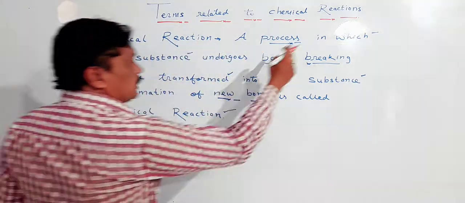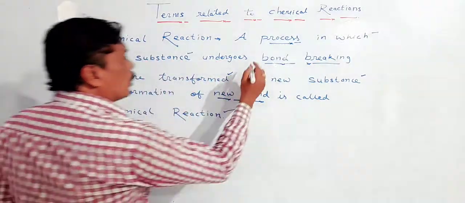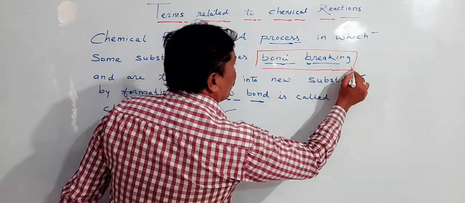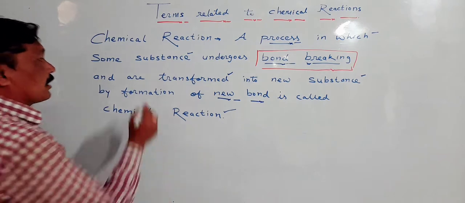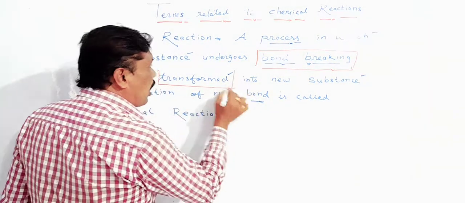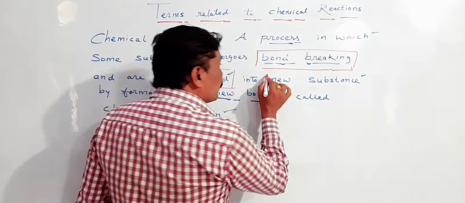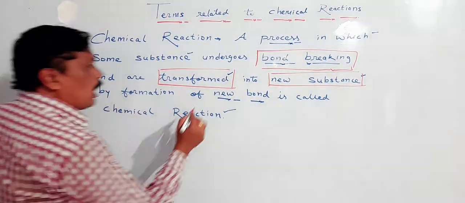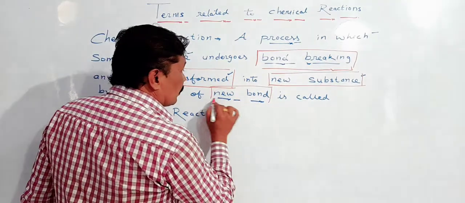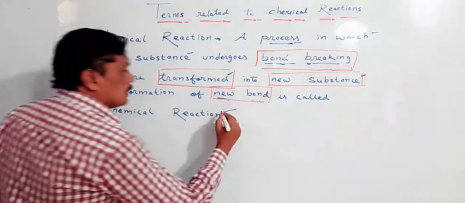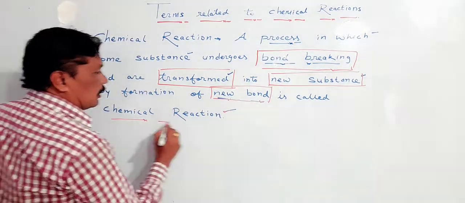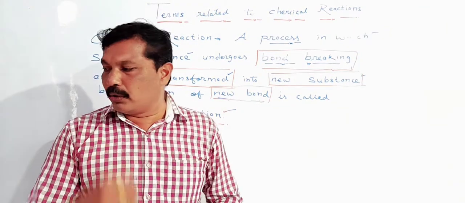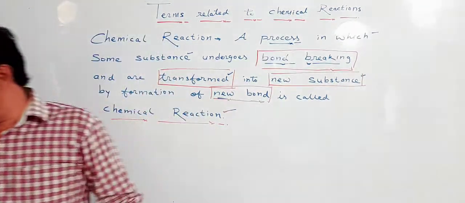Chemical reaction, a process in which some substance undergoes what? Bond breaking and are transformed into new substance by formation of new bond is called as chemical reaction. The next topic which we are going to consider is chemical equation.